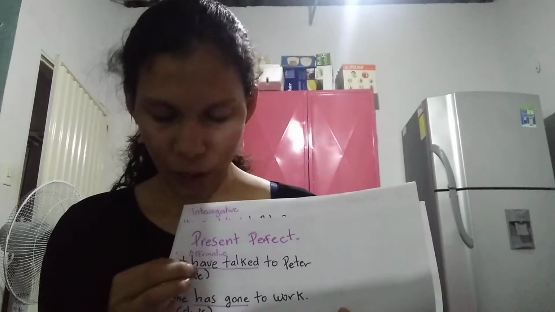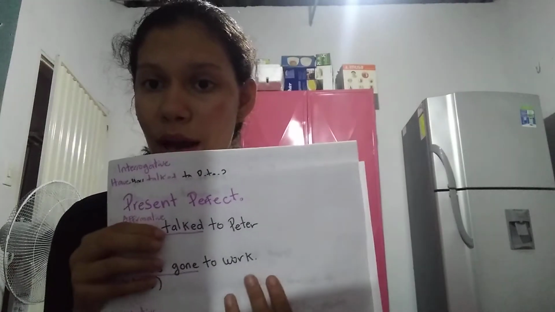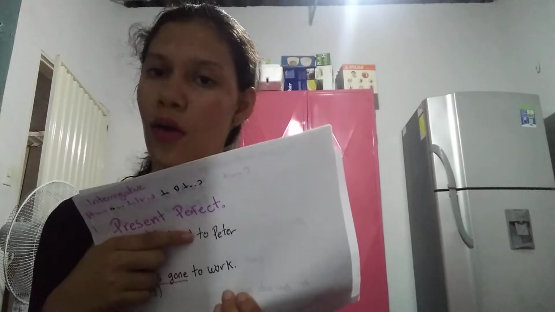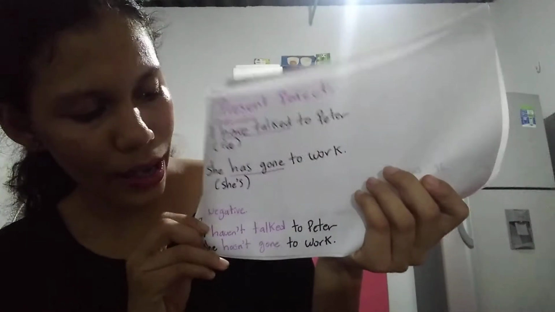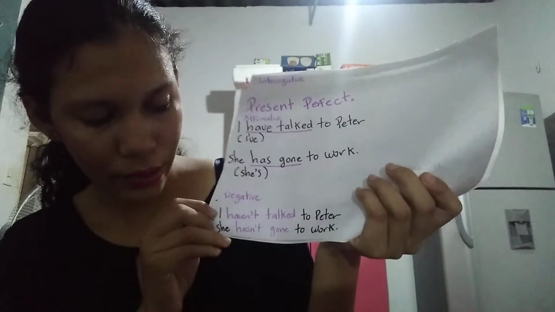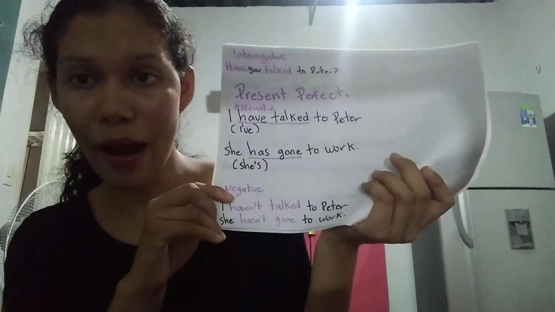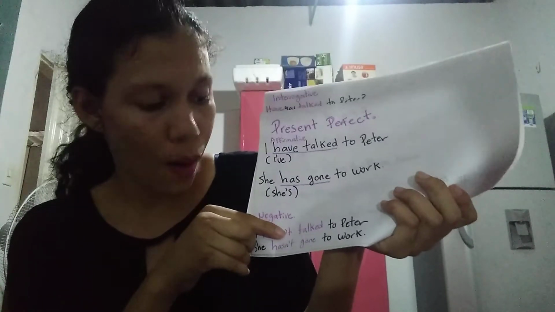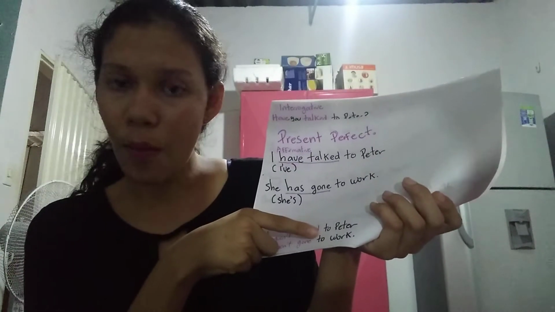subject plus the auxiliary verb to have, plus the verb in past participle, plus complement. The negative form is: I haven't talked to Peter. The structure is subject plus the auxiliary verb have, plus not, plus the verb in past participle, plus complement.